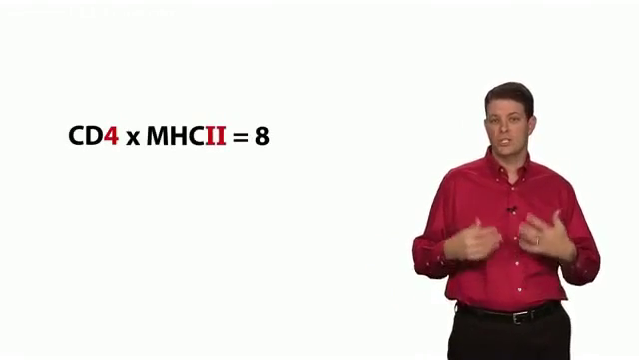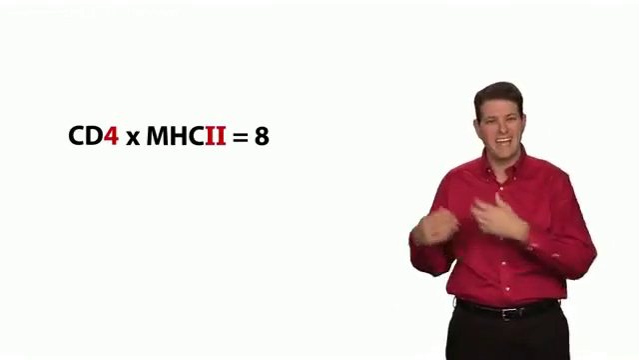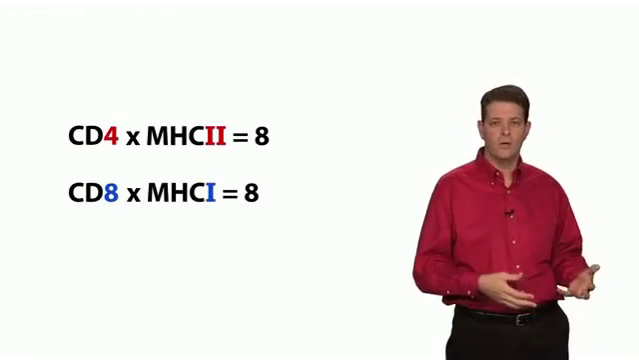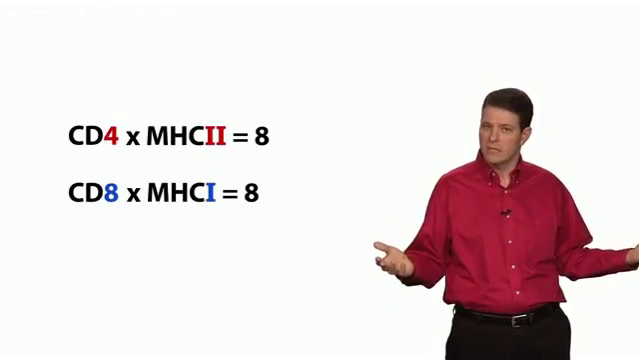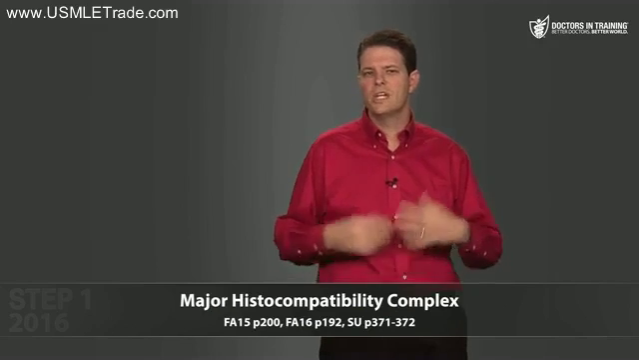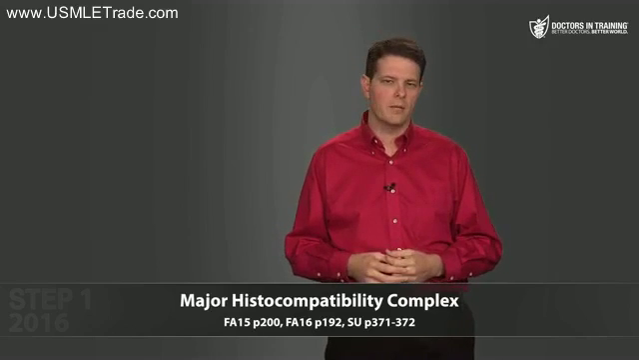So it's pretty easy to keep all this straight in your head. You just multiply the CD number by the MHC number, and the answer is always 8. CD4 times MHC2 equals 8, and CD8 times MHC1 also equals 8. How convenient is that? Now let's dig into some genetics of the major histocompatibility complexes.